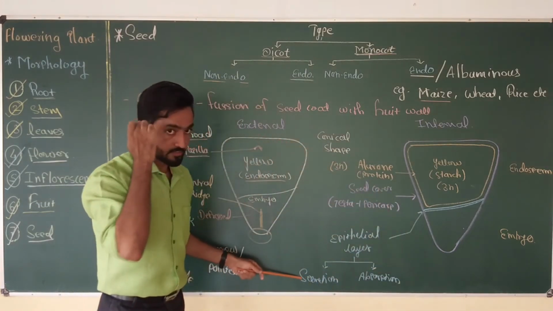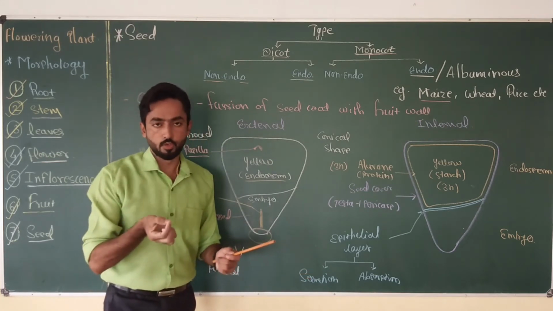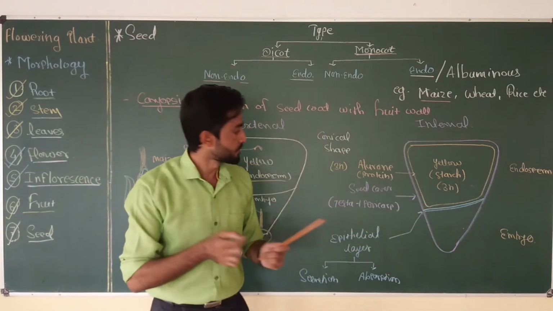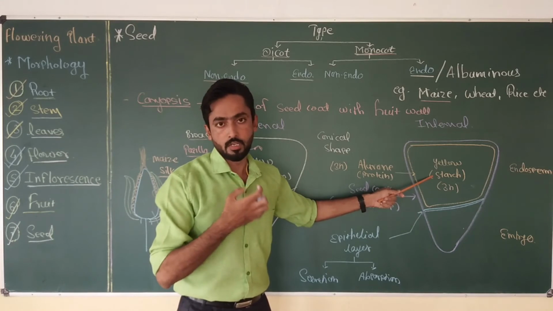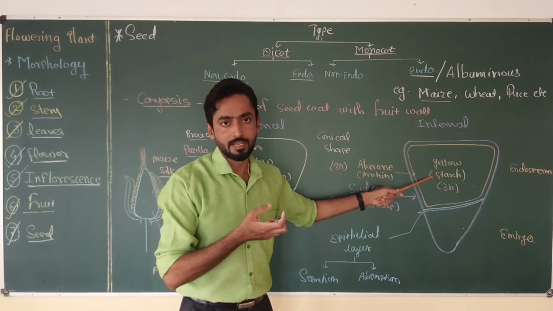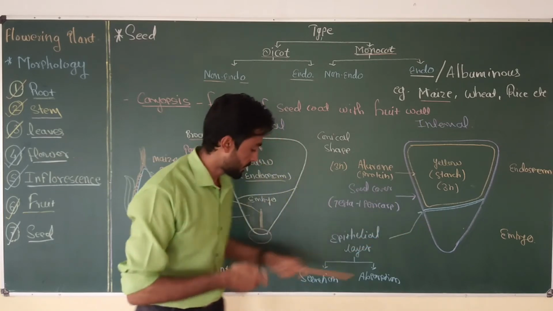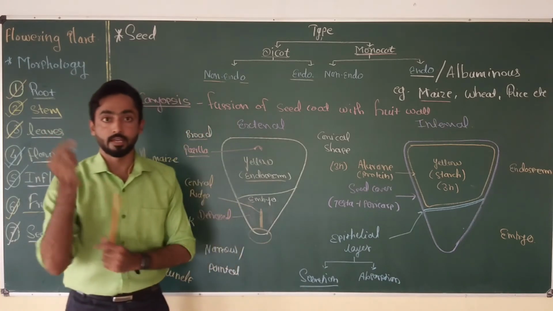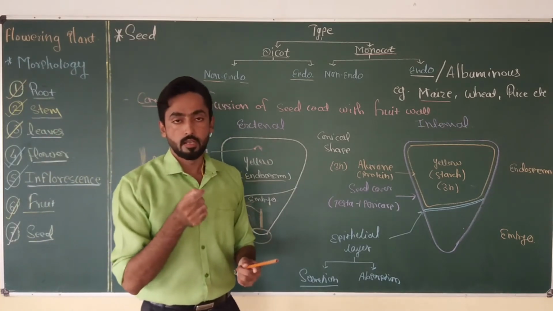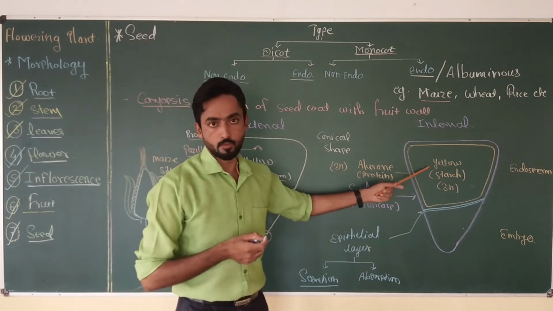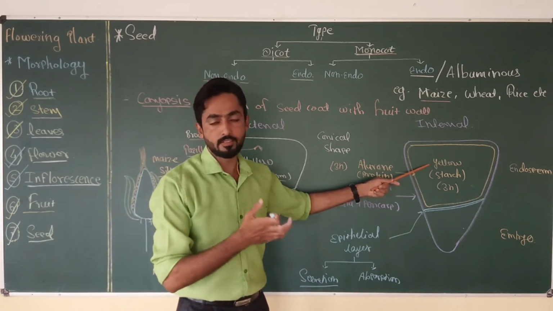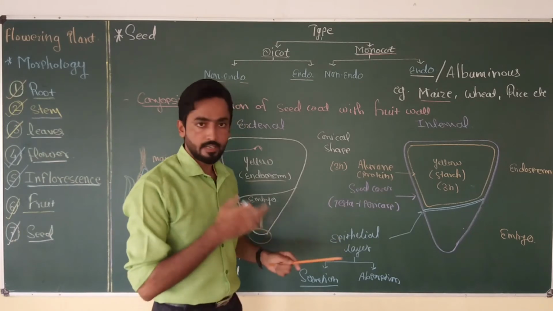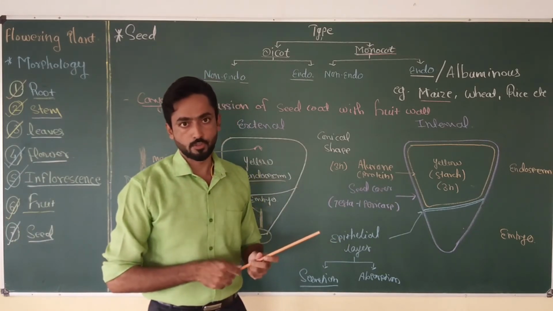The cells of the epithelial layer secrete some hormone that helps in synthesizing enzyme inside the endosperm, and this enzyme performs solubilization of the endosperm, and the soluble nutrient from the endosperm is directly provided to the embryo. So the first function of the epithelial layer is secretion. Okay, they secrete some hormones, and these hormones are responsible for synthesizing enzyme inside the endosperm, and the enzyme then solubilizes the nutrient which is present in the endosperm. So the epithelial layer directly takes part in the solubilization process of the endosperm.